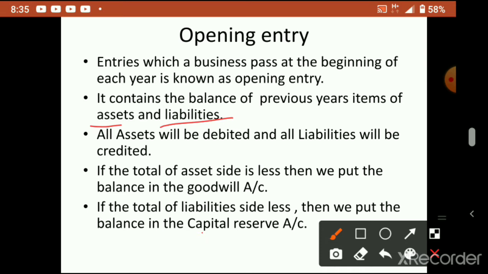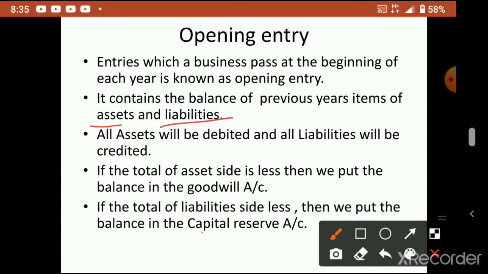Whatever assets are there, they appear on the debit side. That we will study in ledger accounts and all later. That time you will understand it. Then all liabilities have a credit balance. Okay, so asset increase debit, liabilities increase credit. So what increases, that is the real balance of that account. So assets always have a debit balance, liabilities always have a credit balance.